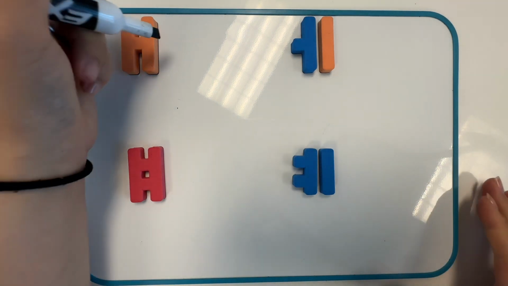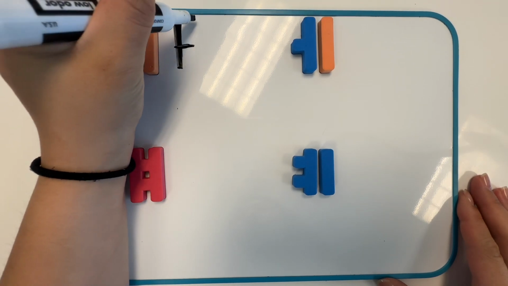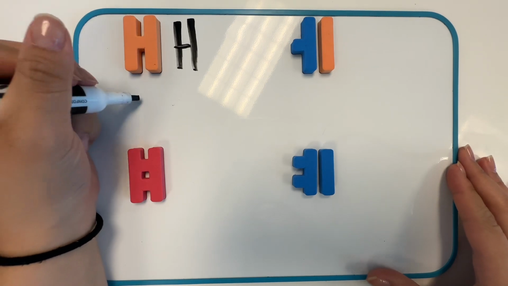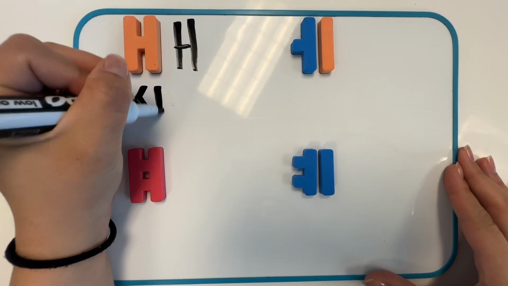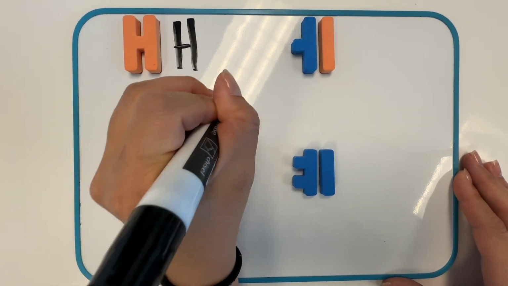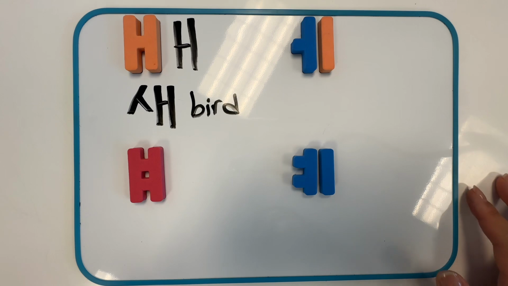First is 에. The stroke order is top to bottom, left to right, top to bottom. Instead of giving you the romanization, I will give you an example, 새, meaning bird. Moving on to 에.